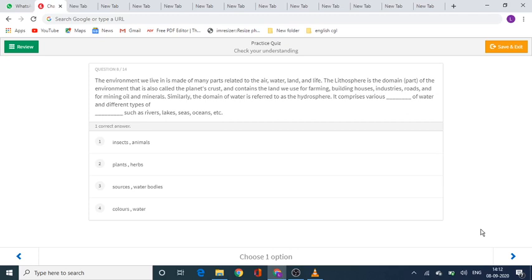Similarly, the domain of water is referred to as the hydrosphere. It comprises various blank of water and different types of blank such as rivers, lakes, seas, oceans, etc. So what will be inserted in the blanks? Option number 1, insects, animals. Option number 2, plants, herbs. Option number 3, sources, water bodies. Or option number 4, colors, water. Your time starts now.